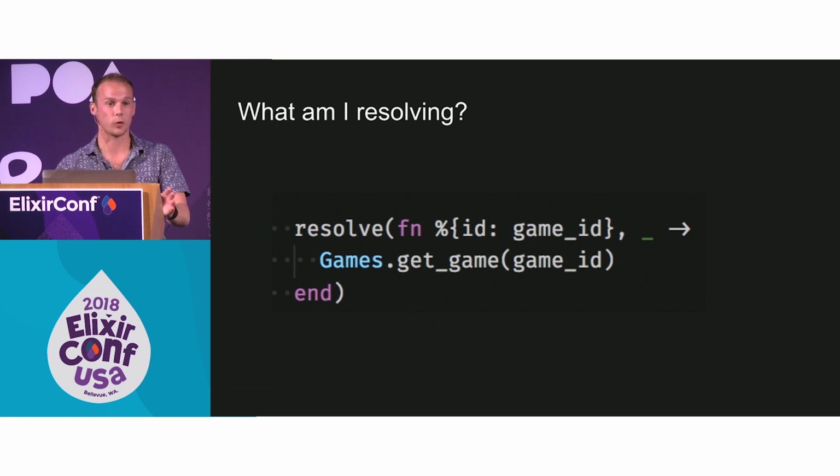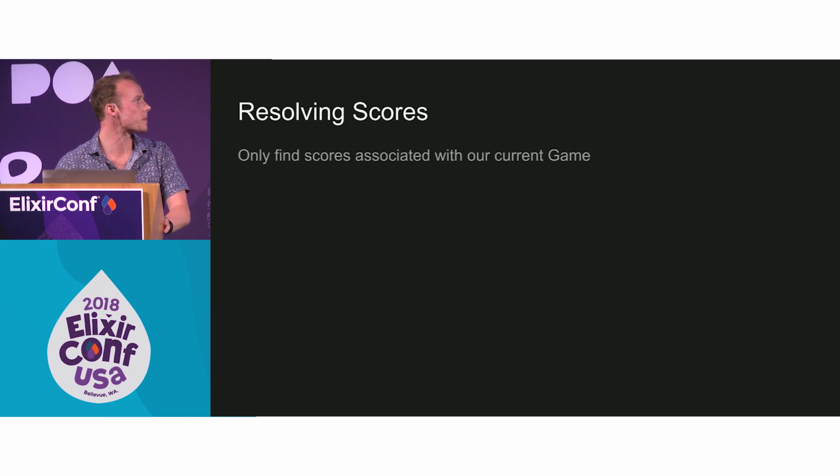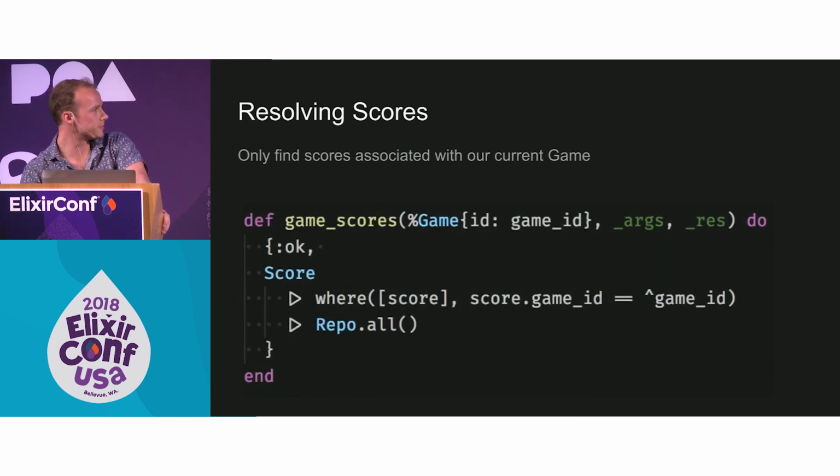So let's write one of these for that list of scores. Here, we are just going to use our Ecto score model, or score schema. We're going to get all of the scores that are associated to the game node that we're currently in and return them as a list. The really important thing here is that the first parameter to this is a game, meaning that your resolvers know where they are in the graph, and that is how you navigate around.